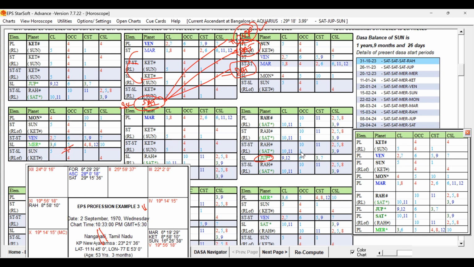Definitely their role is important, and the Bhukti lord should support from the source and effect. The effect level should be strongly supportive. Being the Lagna lord and also having 6, 11 and 12, it has Saturn in its supports, so it is favorable. And the sub lord is also Saturn. Because of that, Venus is supportive.